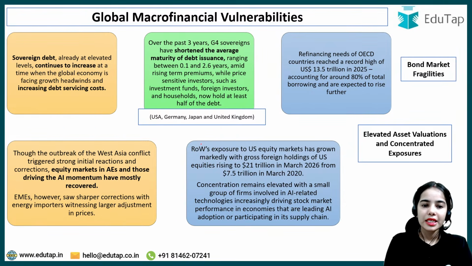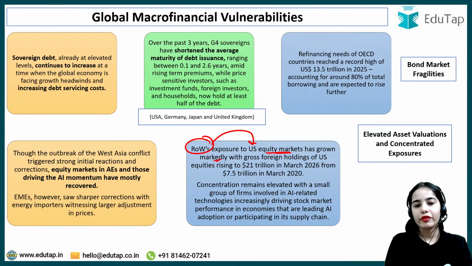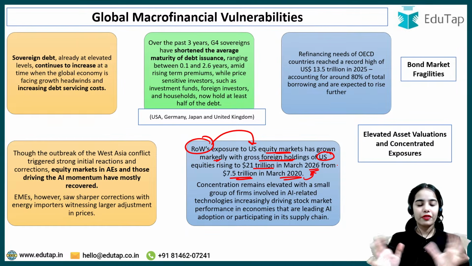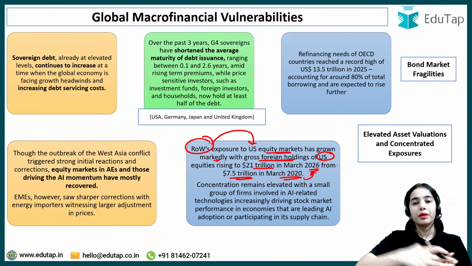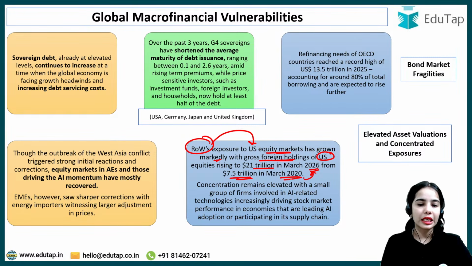Now, the rest of the world's exposure to the US equity market has grown too much, with gross foreign holdings of US equities rising to 21 trillion in March 2026, from 7.5 trillion in March 2020. So in just 5-6 years, there is more than a doubling of the gross foreign holdings of US equities.